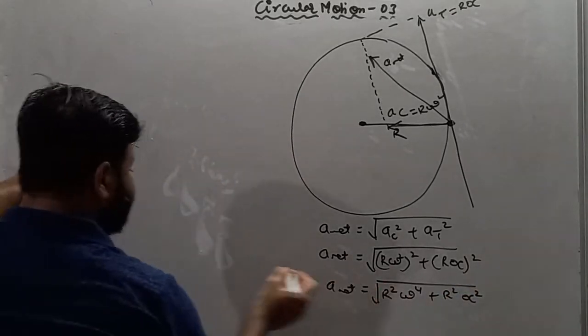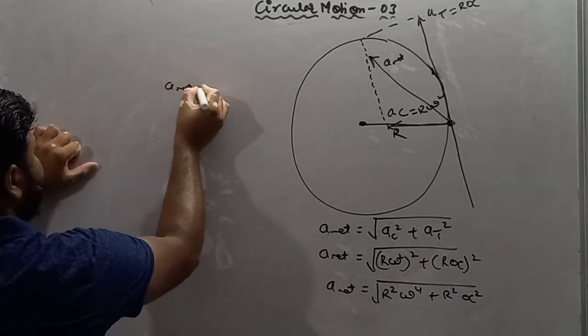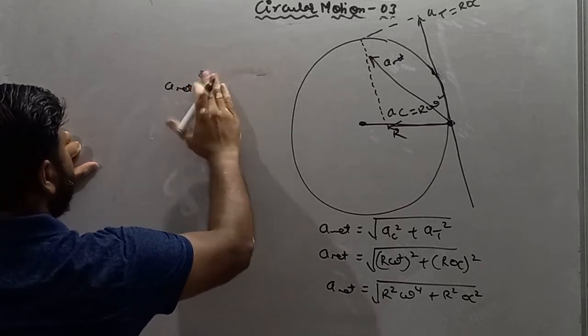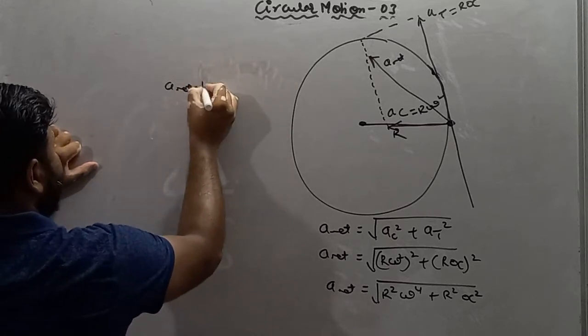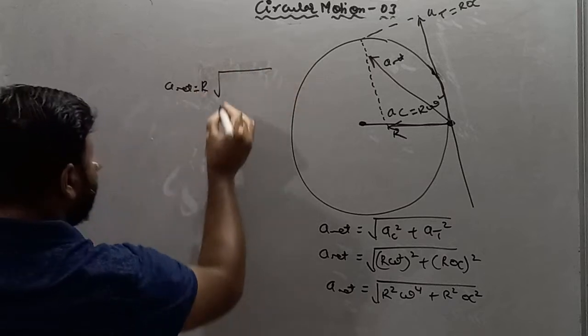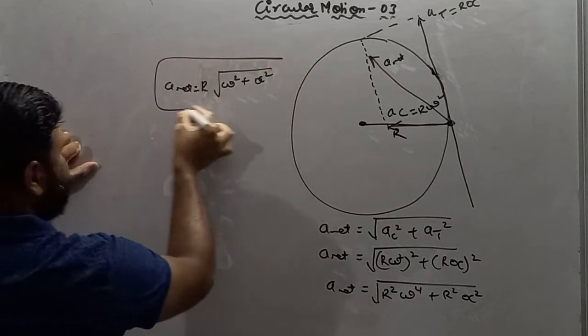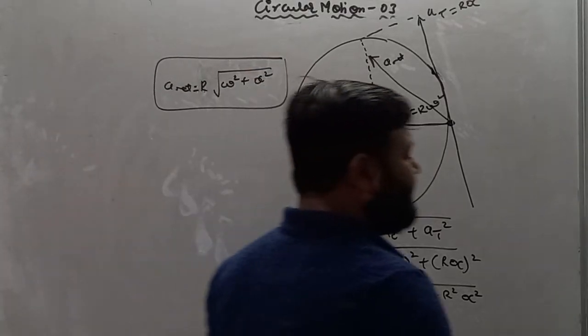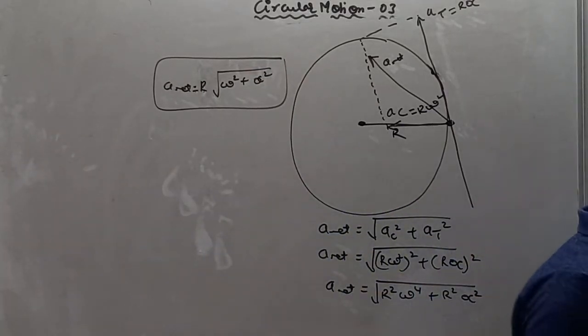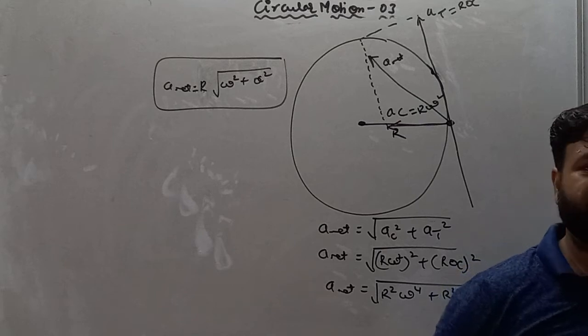If I take r square common, then r comes out of the root, so a net is equal to r under root omega raised to power 4 plus alpha square. This is the value of net acceleration when the particle is performing circular motion.